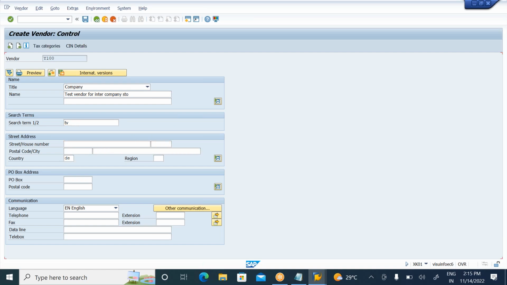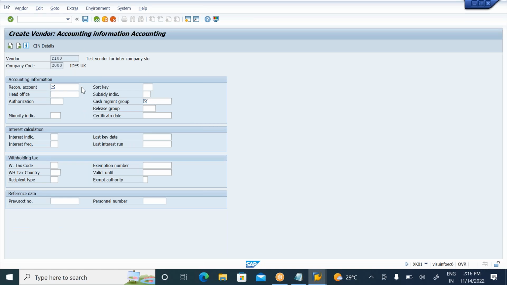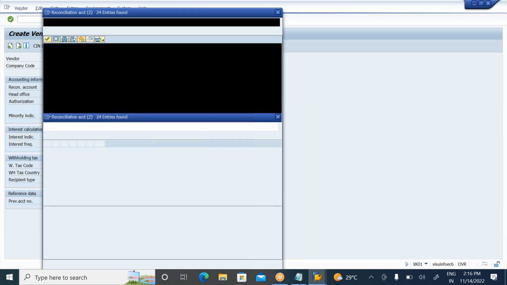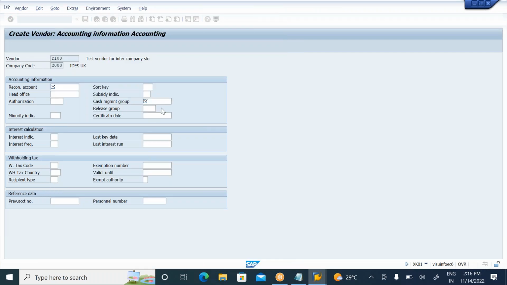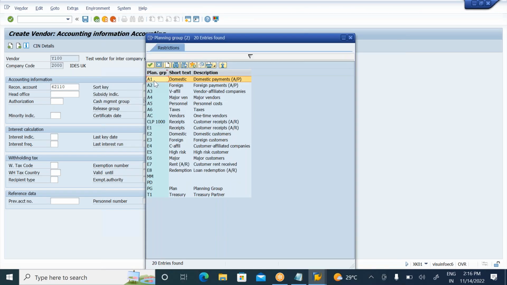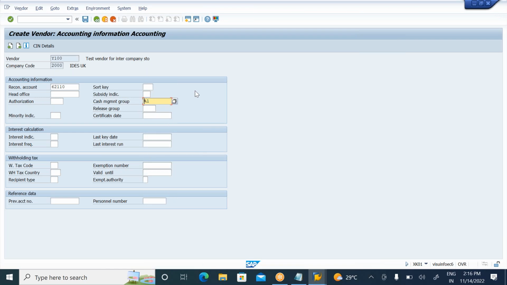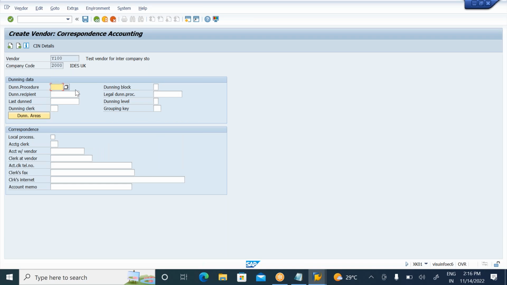Enter all the details here. This remains the same. You already know how to create a vendor master. The reconciliation account will be there, company code to company code reconciliation, because we are creating the vendor in the 2000 company code. We need to give this reconciliation account and the cash management group. You need to practice many times, because simply you will not get it. So practice this configuration section.